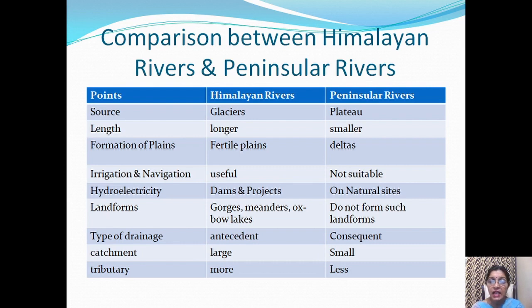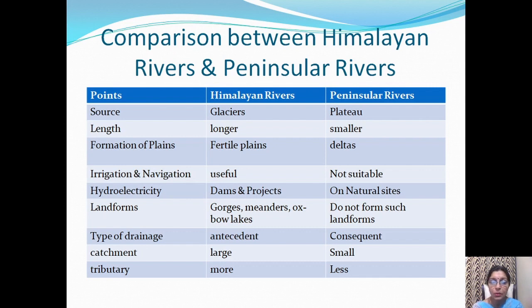Himalayan rivers are perennial as they get water from rainfall and by melting of snow. Peninsular rivers are seasonal. Himalayan rivers are longer than peninsular rivers. Indus, Ganga, Brahmaputra are the longest rivers, and Godavari is the longest river of South India.